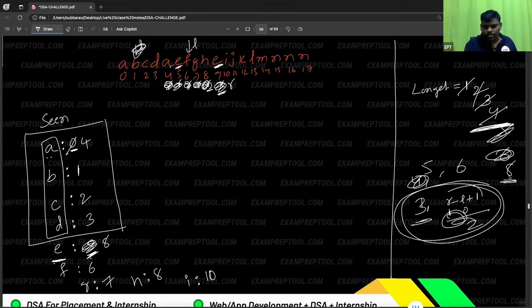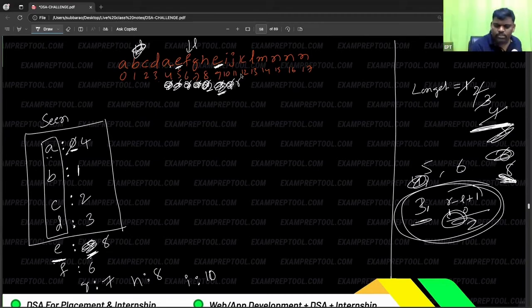What is the calculation? Let me check. The longest as of now is 8. Now calculate: from L to R, how many? R is 10, L is 6. So 10 minus 6 is 4, plus 1, 5. But 8 is better, so don't take it. If it is a new longest one, I will take it. Otherwise, I don't take it. Next one.